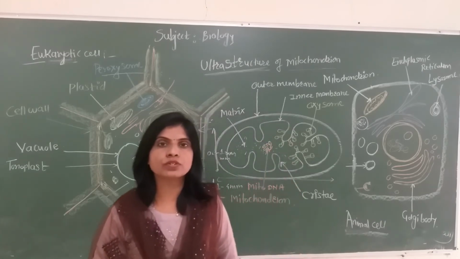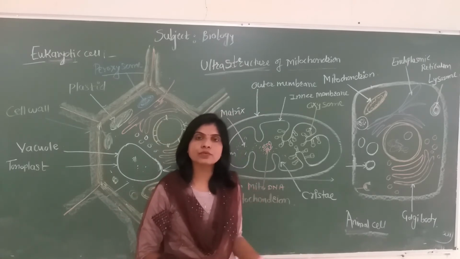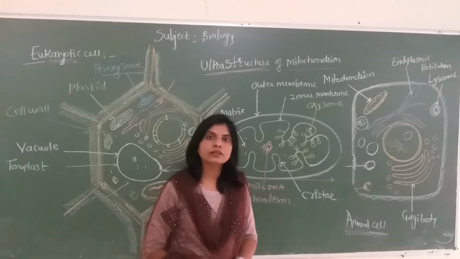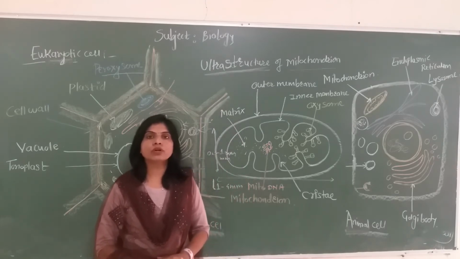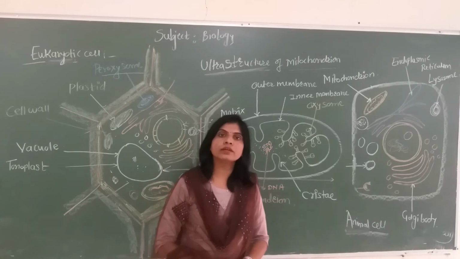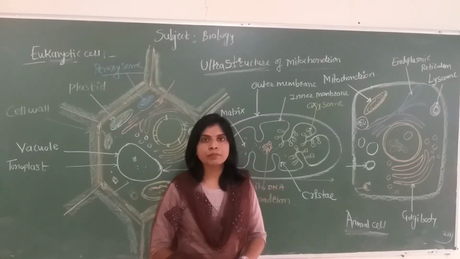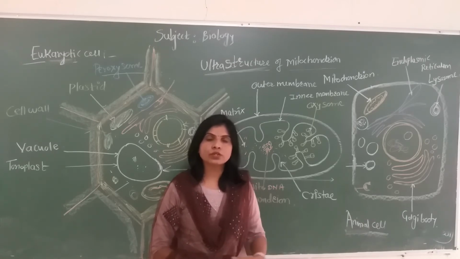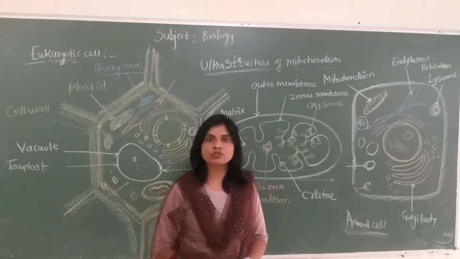Mitochondria are a unique feature of eukaryotes. They are found in eukaryotic cells, both plant and animal cells. Mitos means thread and chondrion means colored thread, hence the name mitochondria. This term was coined by Benda. Mitochondria were first observed by Kolliker, and Altman described them as a cell organelle. Mitochondria are also considered the powerhouse of the cell because they oxidize nutrients and obtain energy. So they are also called the powerhouse of the cell.